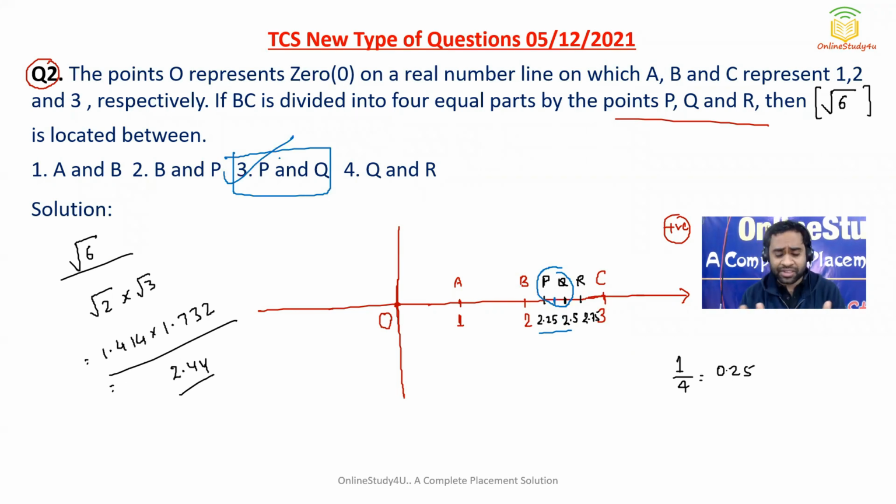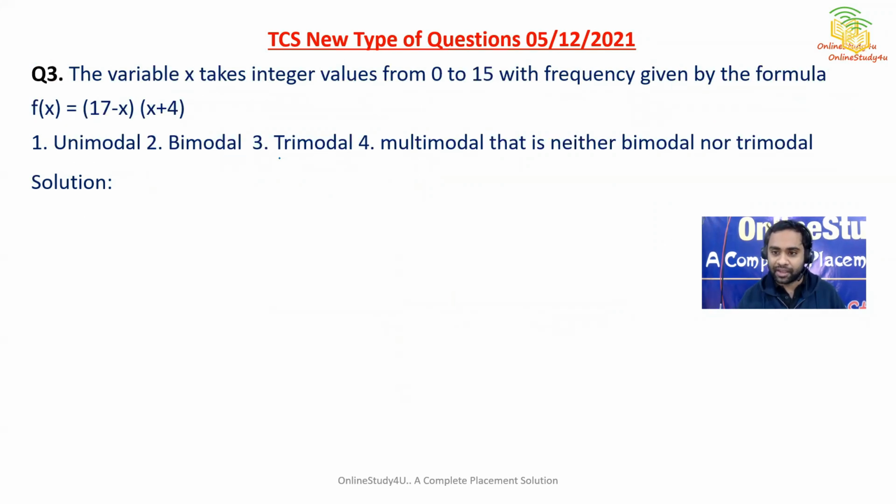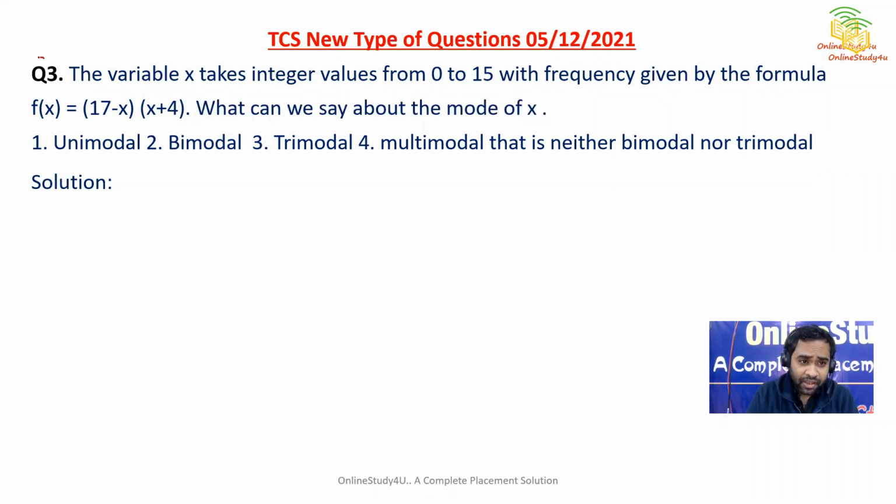Okay, so the questions are simple, but when we look at a question that is a different type, a new introduction, then we think, okay, what is this, right? Okay, next. Now friends, question number 3. So question number 3 is again a different variant, where you have to find if the variable x is unimodal, bimodal, trimodal, or multimodal, that is neither bimodal nor trimodal.